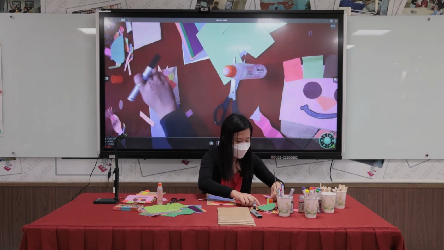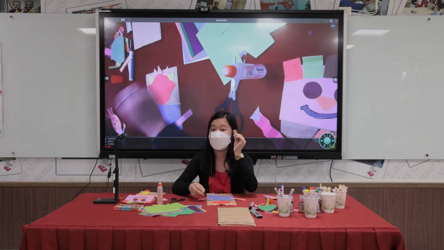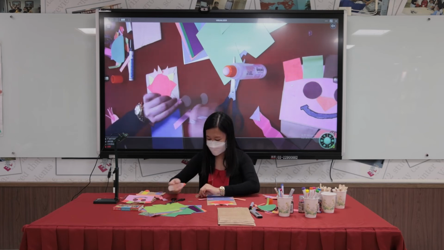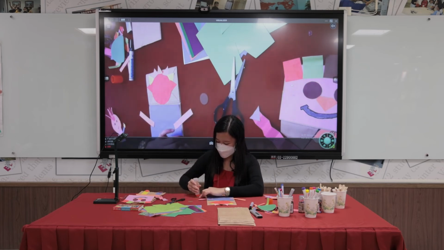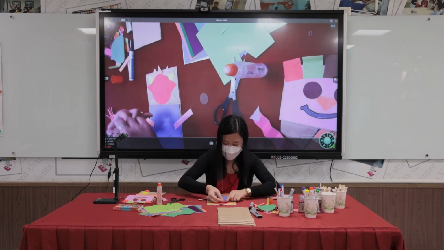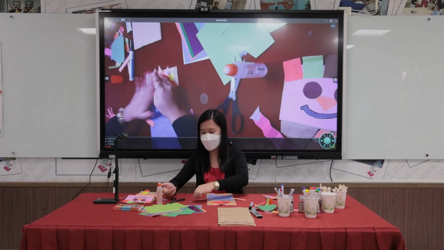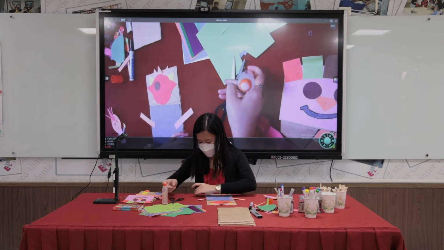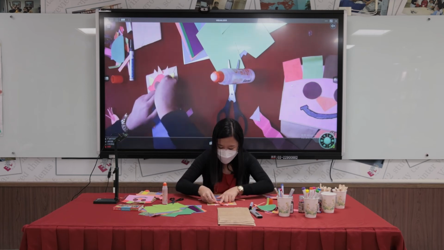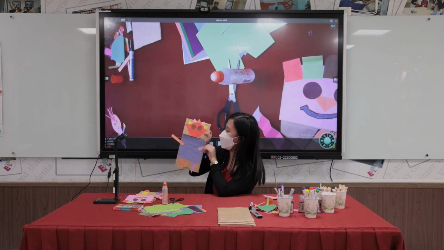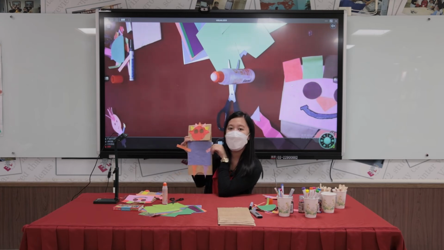Now, I think, just paste this. I have 2 circles, one for the left and then, of course, one for the right. I'll just paste it, put some glue, then paste it, tap it here. The next one, paste it again, glue it again. Okay, we already have 2 eyes for my shaped paper bag puppet.